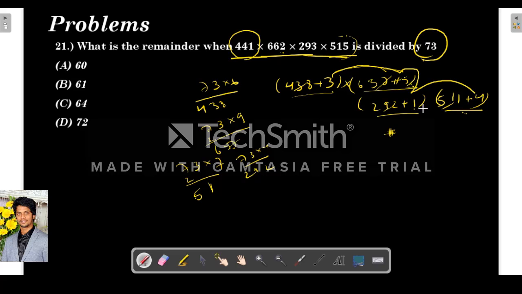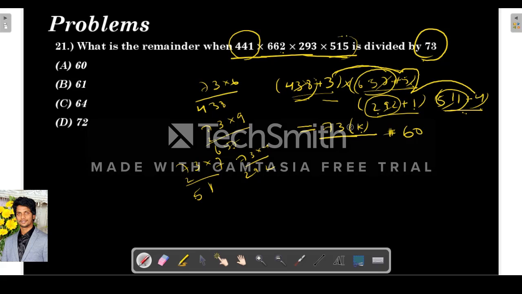So 5 into 3 is 15, 15 into 1 is 15, plus 15 into 4 is 60. So whatever number comes here in the multiplication, it will be in the form of 73 into k, some k, because every 438 is divisible. See, 657 is divisible, 511 is divisible, and 292 is divisible.